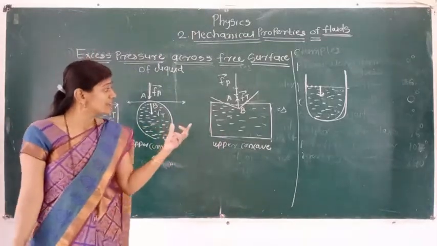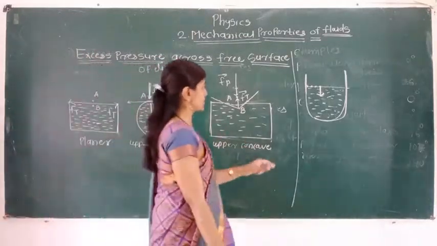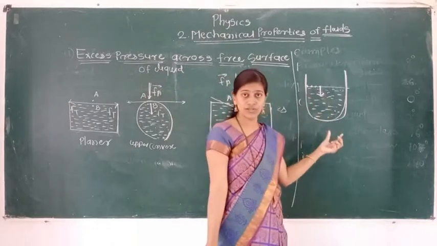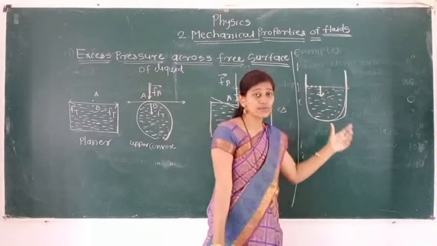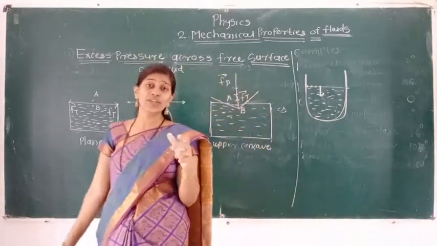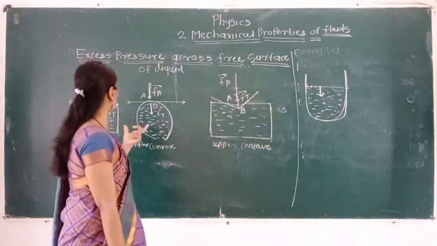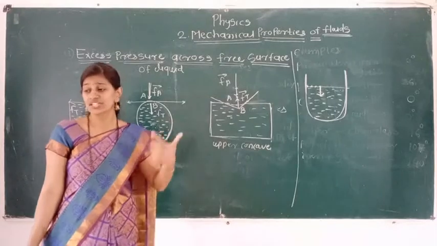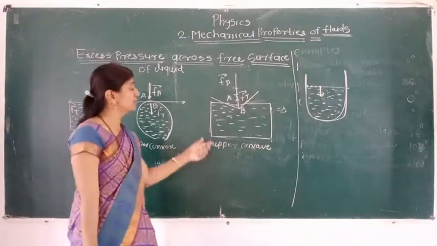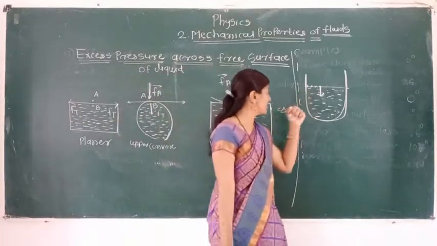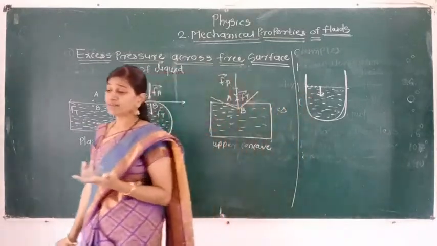As the resultant force changes, the value of that resultant force on the molecules which are present on the free surface is going to change. At that time we can say the shape of that surface also is going to change. That means here we have to see the force also contributes to the pressure. See here, 3 diagrams are drawn.